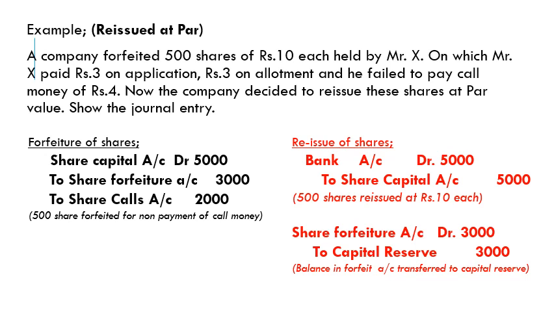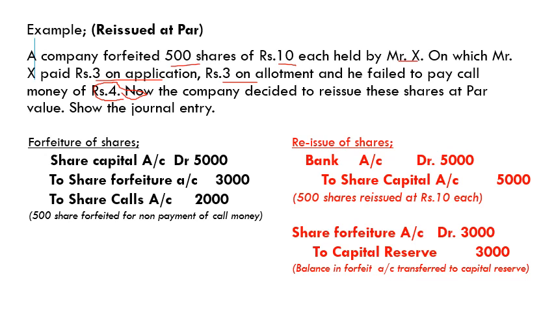Read out this example. A company forfeited 500 shares of rupees 10 each held by Mr. X, on which Mr. X paid rupees 3 on application, 3 on allotment, and he failed to pay the call money of rupees 4. So the share is worth rupees 10, of which 3 on application, 3 on allotment, total 6, and 4 on call money. Mr. X failed to pay the call money of 4 rupees, and this is the reason the company is forfeiting his shares.